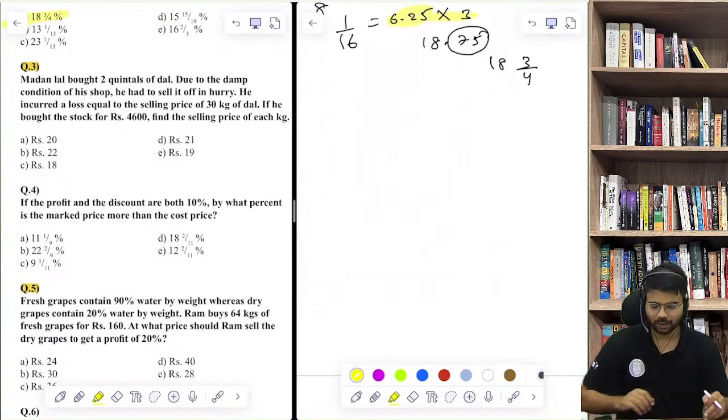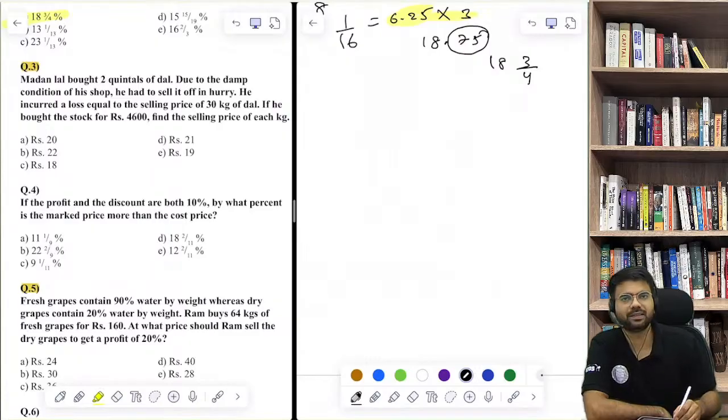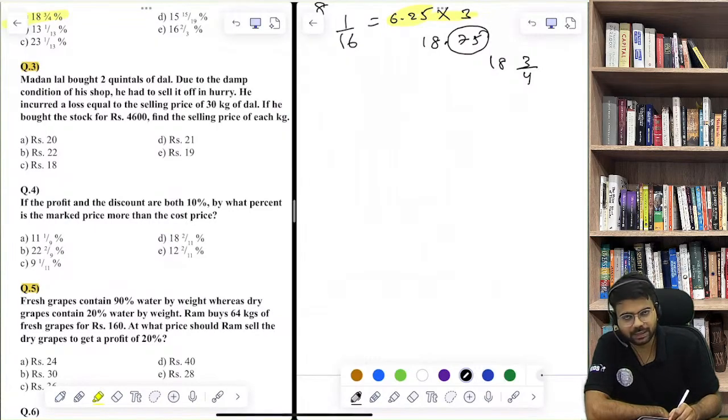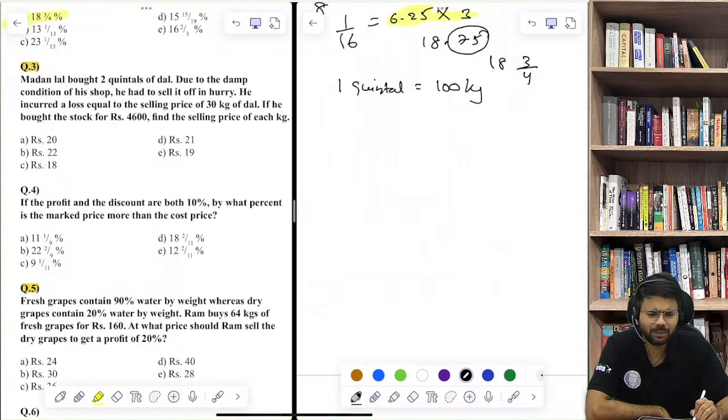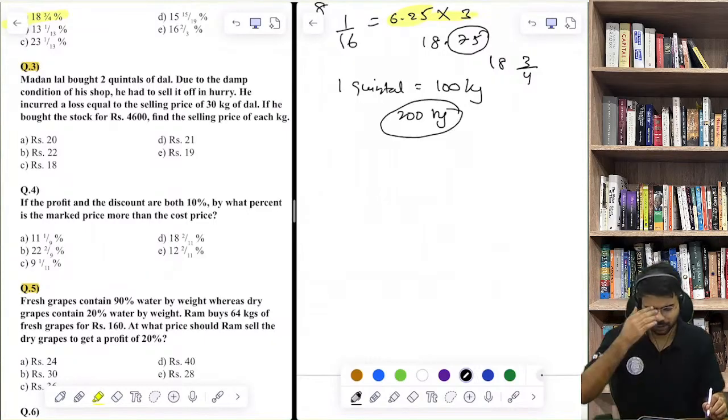Madan Lal bought 2 quintals of dal. Now what is 1 quintal? You should know some basic units, that 1 ton is 1000 kg, 1 quintal is 100 kg. You should know this. ठीक है, मतलब not very technical or very advanced, but basic, like 1 kg is equal to 1000 gram. So quintal is also important, ton, ठीक है. 1 quintal is equal to 100 kg. So they're talking about 2 quintals, so they're talking about 200 kg. Madan Lal bought 200 kg.